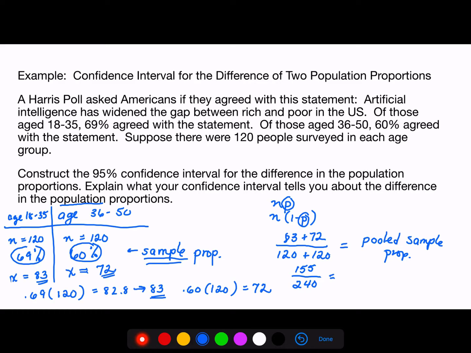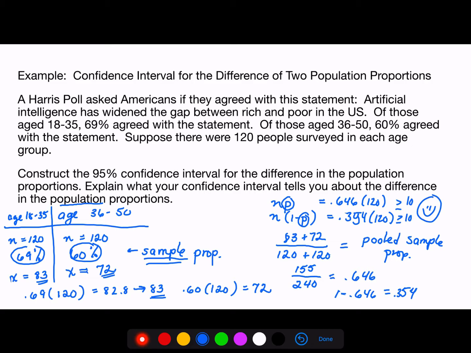If we take 155 and divide it by 240, we get a pooled proportion of 0.646. And so we would just need to show that 0.646 times 120 and 1 minus 0.646, which would be 0.354, times 120, are both greater than or equal to 10. And the answer is yes, they are. And that simply means that we can go ahead and use the central limit theorem.